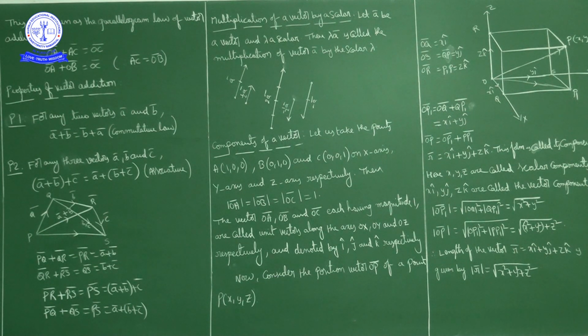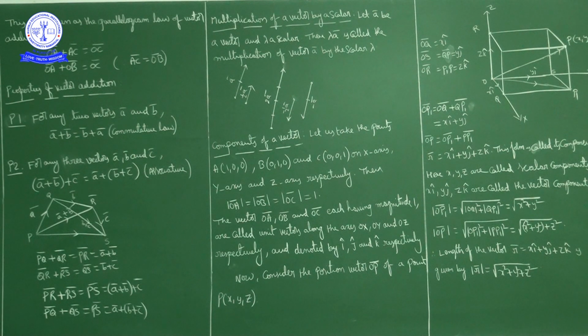Now for a vector A bar, if you add the zero vector, what we'll get? We'll get the same vector. A bar plus 0 bar is A bar, also 0 bar plus A bar is A bar. The zero vector or null vector is called the additive identity of vector addition.